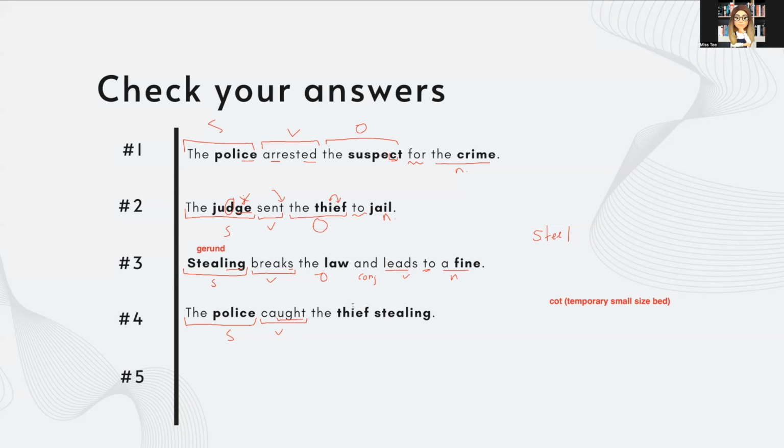Again, we have thief, remembering I before E. And stealing, remembering that there is just one L, it's not double consonant, and it's EA, not EE.